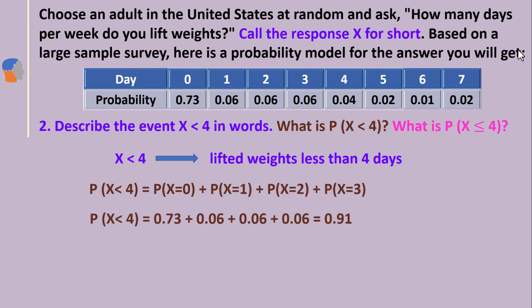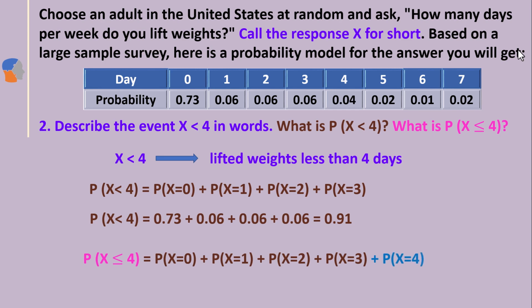That is 0.91. Then, how do we find the probability of X less than or equal to 4? You see here the X values 0 to 4, and the first 4 terms give the probability of X less than 4. Therefore, you can write it this way.